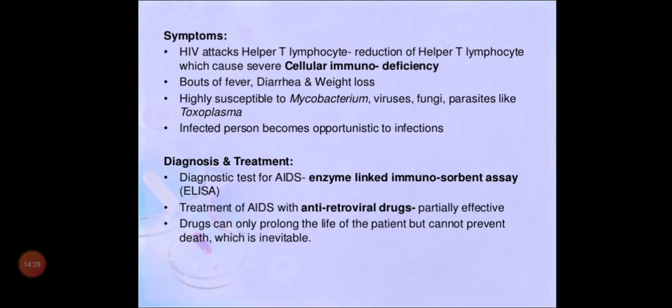And what kind of diagnosis can be done to check HIV positive or negative? As I have explained in the biotechnology chapter, please refer to that video also. ELISA, enzyme linked immunosorbent assay. That ELISA test can be done to check whether HIV positive or negative. And treatment of AIDS is with antiretroviral drugs. This is a retrovirus, so they'll give anti-retroviral drugs. It is partially effective, it is not fully effective. Drugs can only prolong the life of the patient but cannot prevent death, which is inevitable.